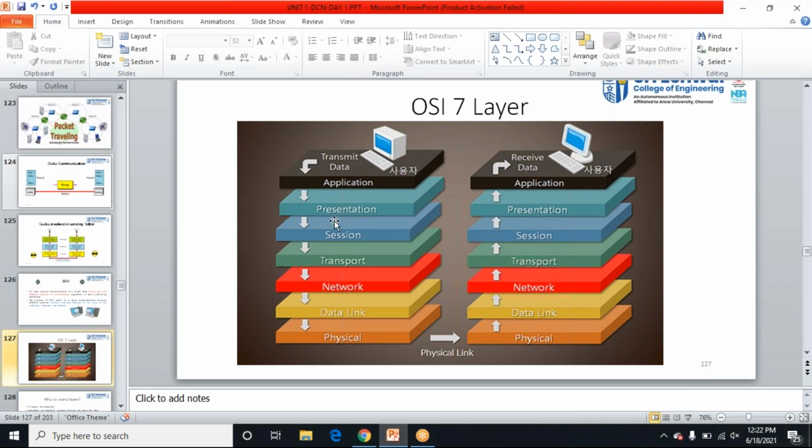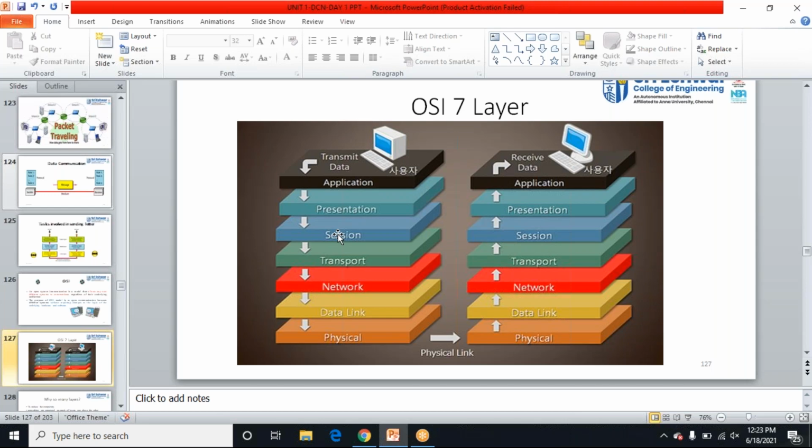The working function of the presentation layer is to encode and encrypt the data. Coming to the session layer, the data reaches this layer, and here it will be divided into sub data. The session layer will maintain the session: it will establish the connection, send the data, and drop the connection. For establishing the connections and initiating the session, the session layer is responsible.